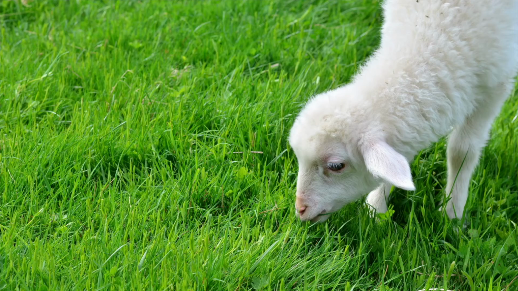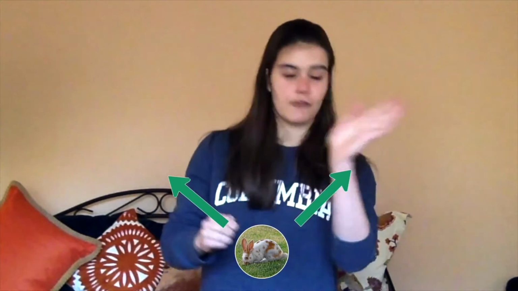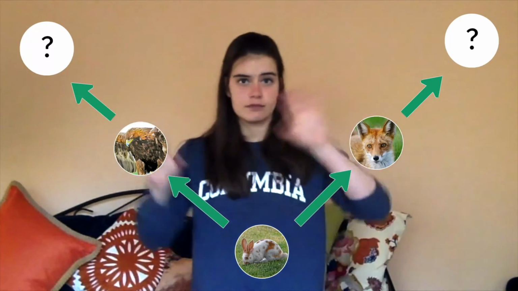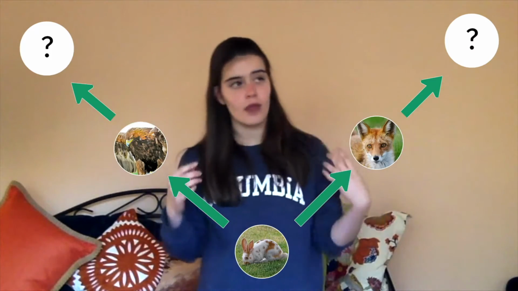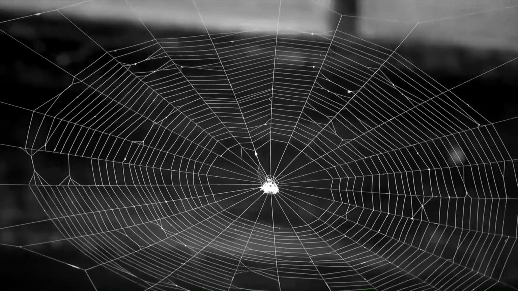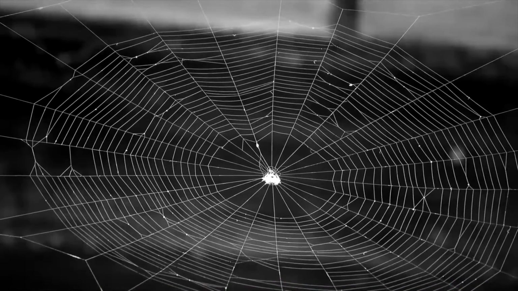So instead of just one thing eating the grass, we're going to have a bunch of animals eating the grass. And then instead of just having one predator, the rabbit might get eaten by a fox and a hawk, and then other animals might eat the fox or the hawk. So it's going to look a little bit like a web, which is why we talk about it like that. So think about a spider's web. We're going to have the primary producer kind of at the center, and then it's going to branch like a spider's web. So now I'm going to throw it over to Possum, and she's going to illustrate the food web and food chain, and she's going to talk about energy transfer and healthy ecosystems.